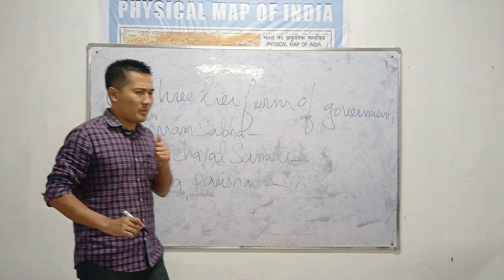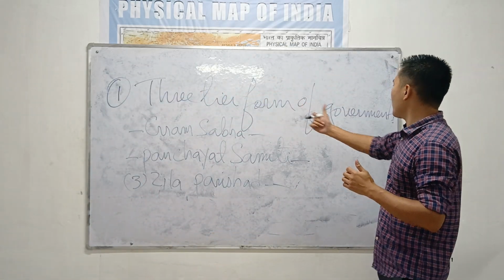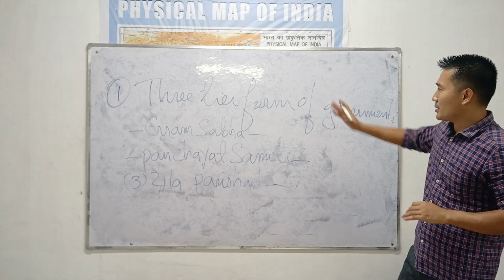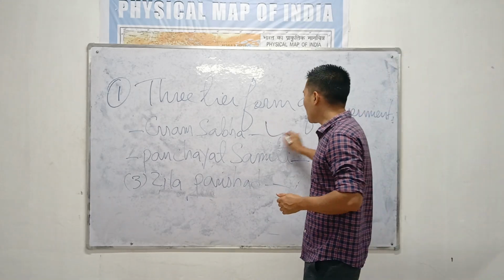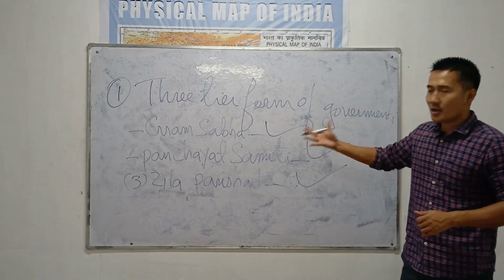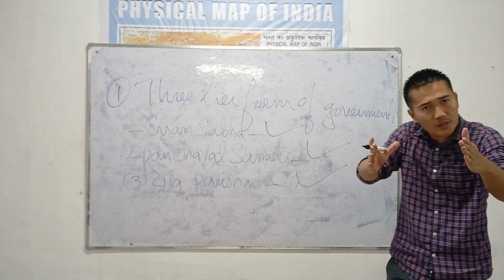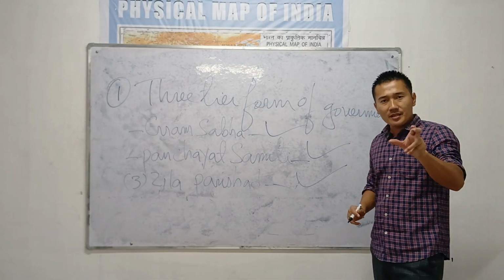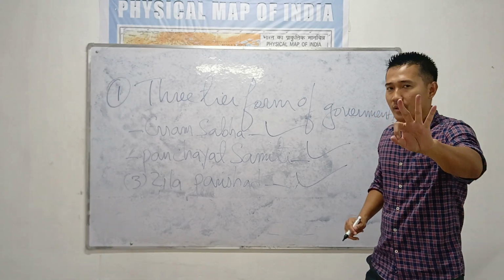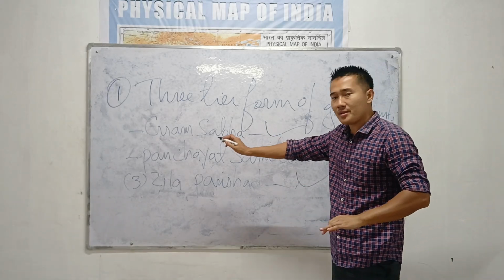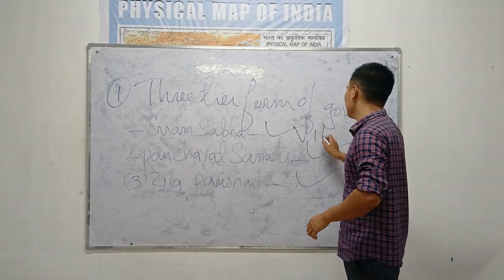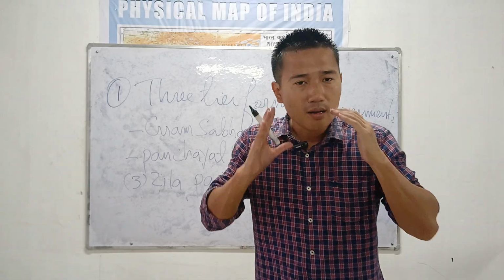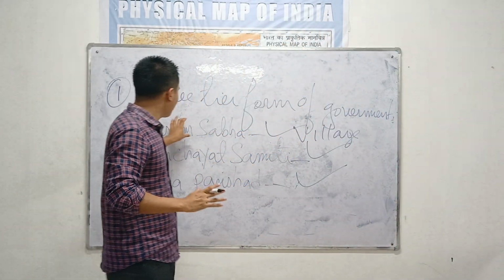Under the 73rd Constitutional Amendment Act, we have a 3-tier form of government. That means you will find 3 governments in this Act, known as Gram Sabha, Panchayat Samiti, and Zila Parishad. These are the 3 names, the 3 forms of government you will find under the 73rd Constitutional Amendment Act 1992. Gram Sabha means a government which you will find in a particular village. Gram Sabha means the lowest form of government you will find in a particular village.